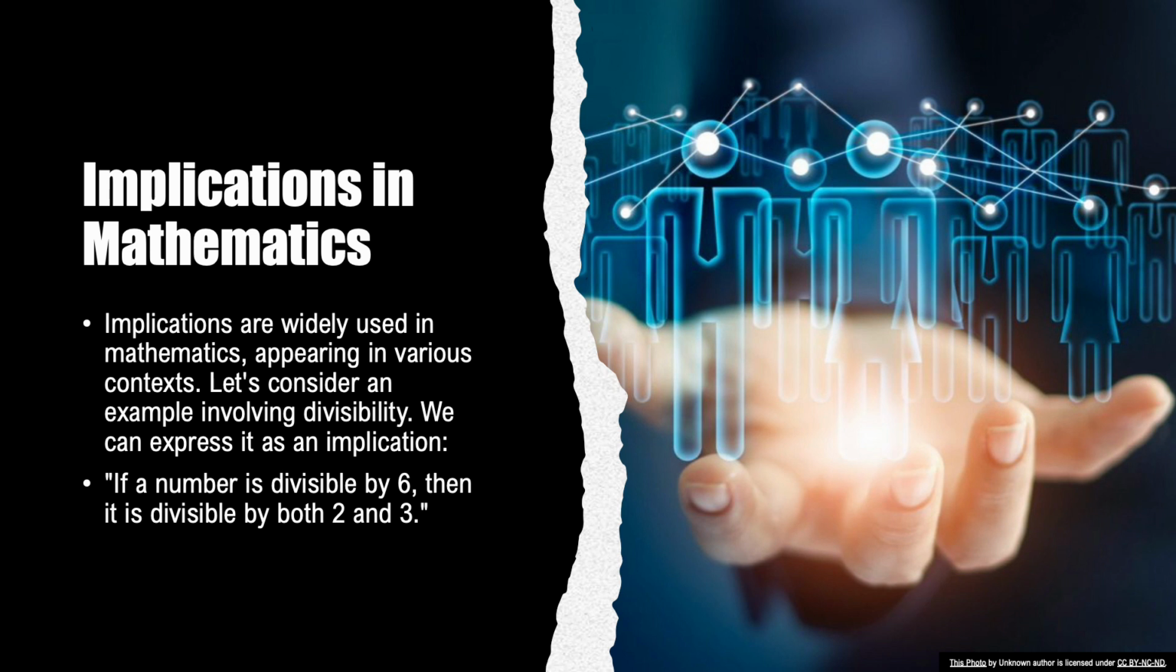To understand the implication, we evaluate different scenarios. If a number satisfies the hypothesis and is divisible by 6, it implies that it is also divisible by both 2 and 3. This is because 6 can be factored into 2 and 3. So any number divisible by 6 will also have factors of 2 and 3, making it divisible by both.